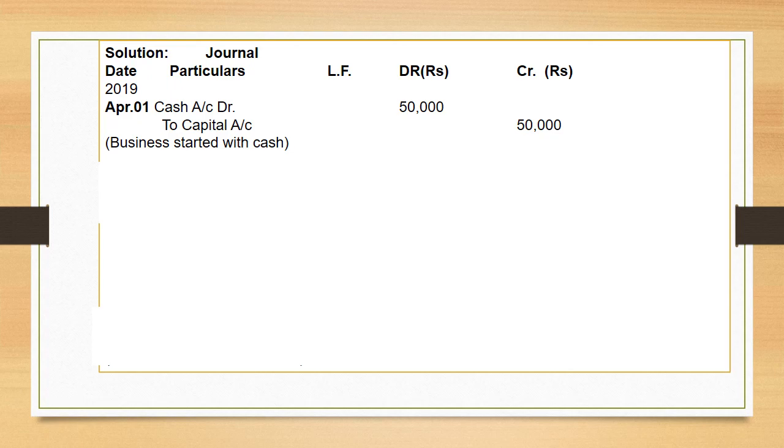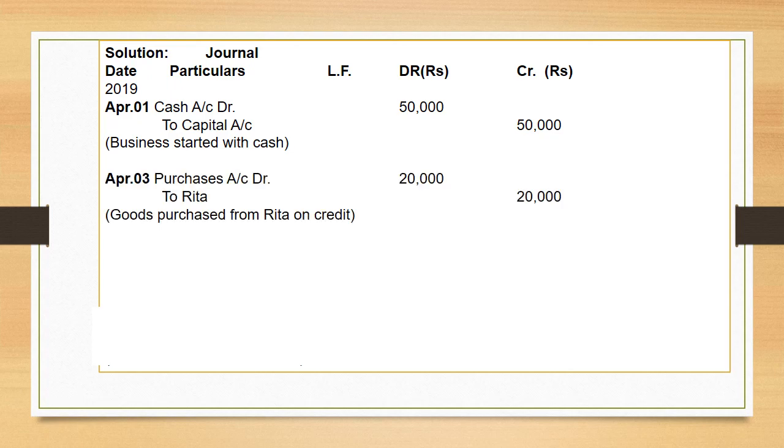Now next is the entry for purchase of goods from Rita. When we purchase goods, purchase must be debited and the person who is giving that good should be credited. Therefore entry on 3rd April is purchase account debit to Rita's account by rupees 20,000. Now next entry is on April 4 for cash paid to Rita. When we make payment to Rita, Rita must be debited and cash should be credited.